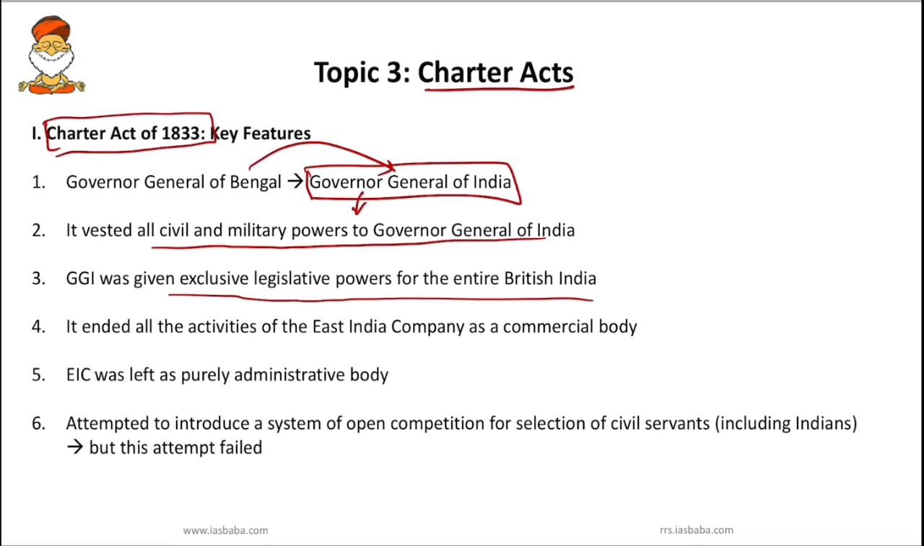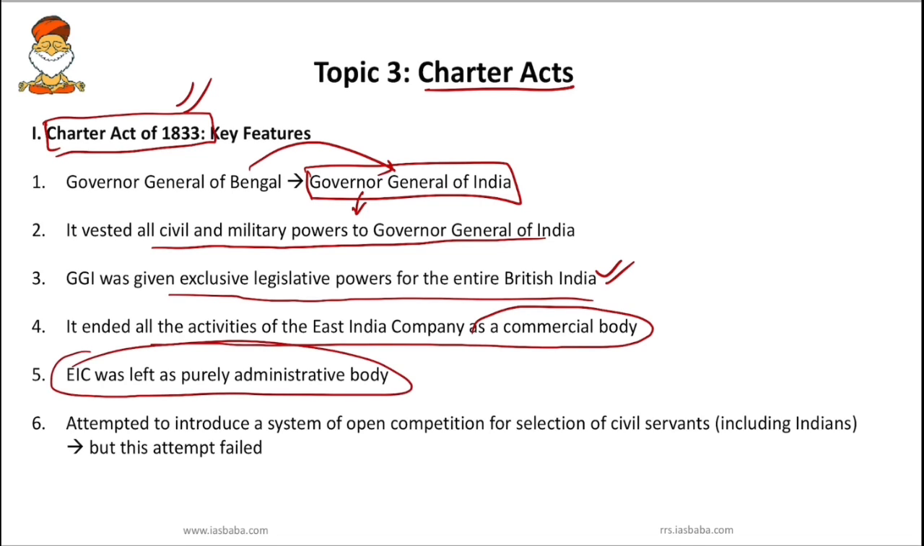You have to remember that Charter Act 1833 is very important because for the first time this act created a government of India having authority over the entire territorial area which was possessed by the British in India. Next, it is important to note that this Charter Act of 1833 ended all the activities of East India Company as a commercial body, but you have to remember it did not end East India Company's rule. Right now EIC, that is East India Company, was left as a purely administrative body.